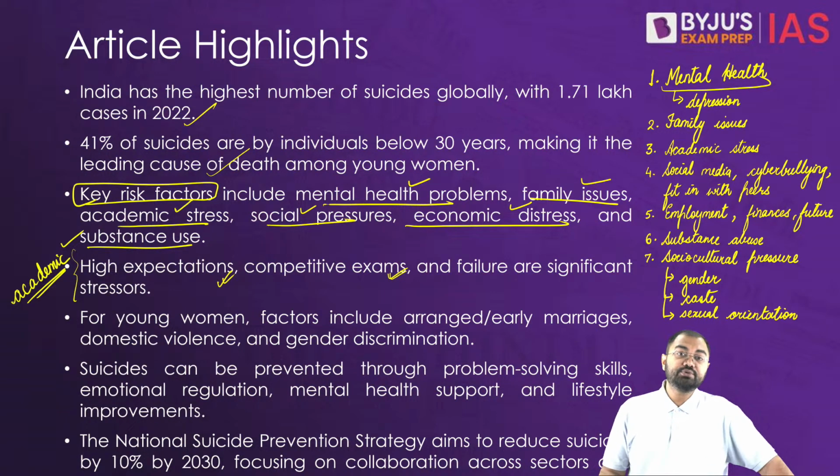All these things can lead to a lot of issues here.